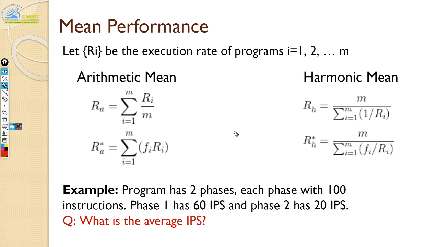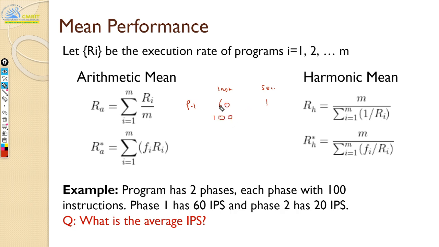Now, how do we verify whether this is the correct answer? Let us take phase 1. In phase 1, you have 60 instructions getting executed in 1 second. So this is the rate. Now, how many instructions are there in phase 1? 100, right?